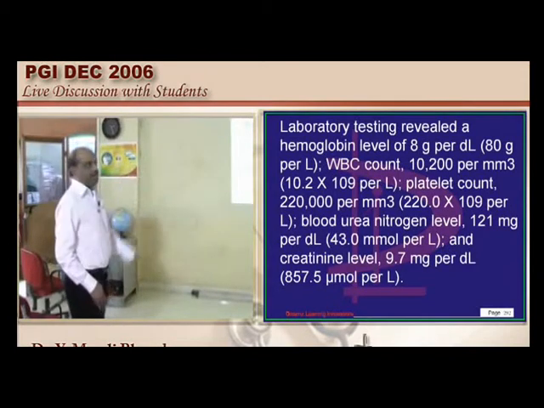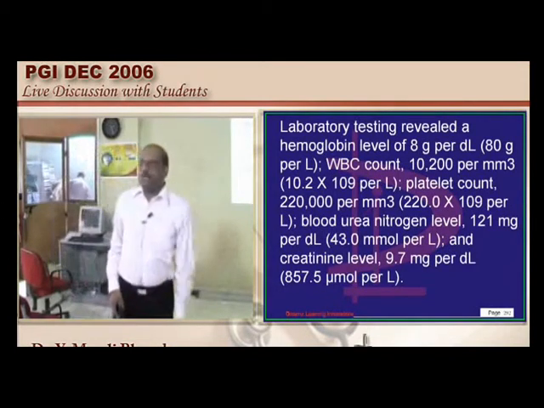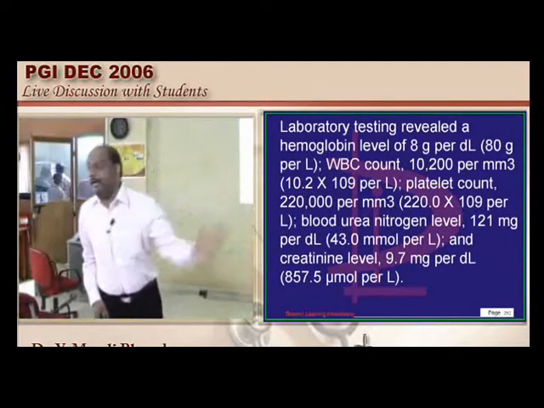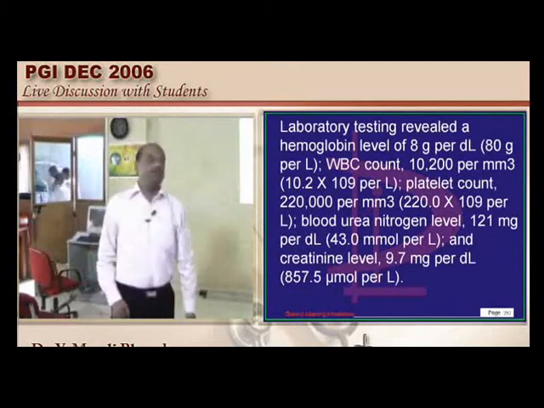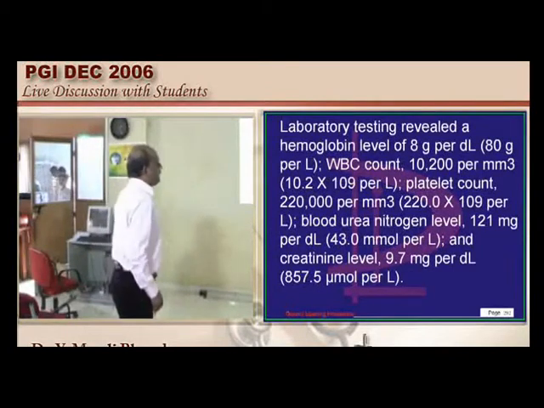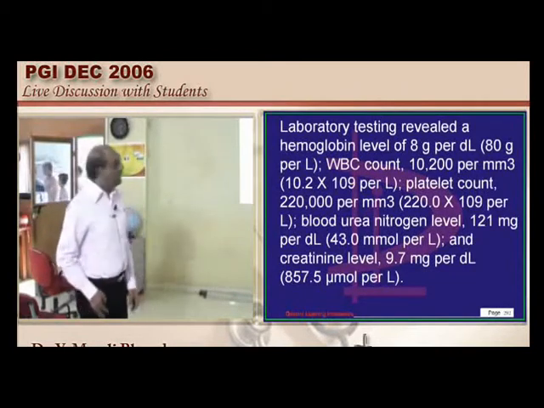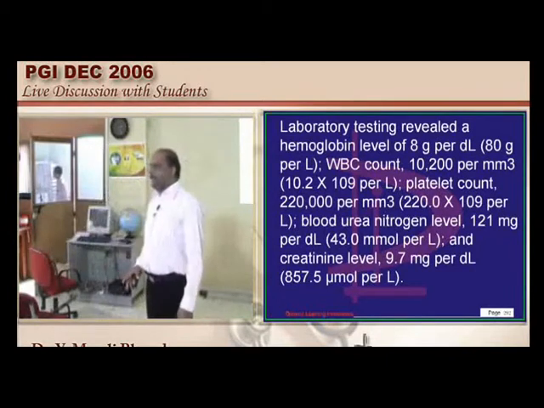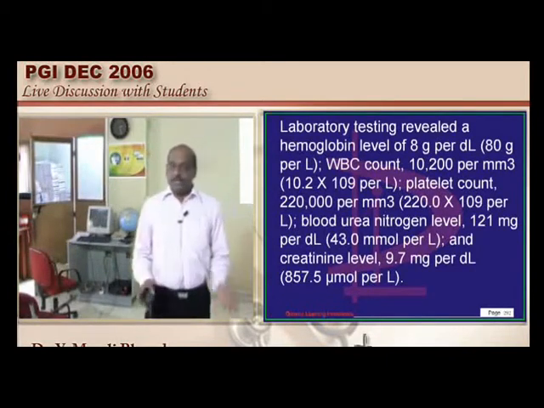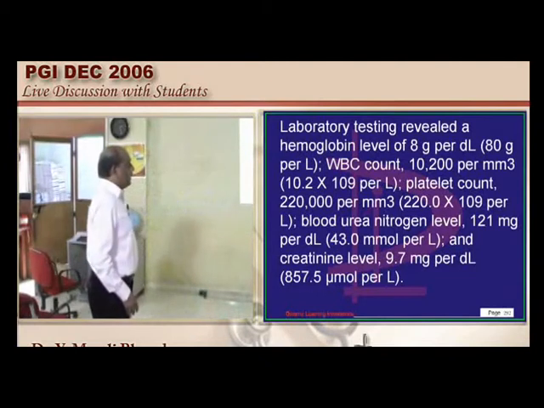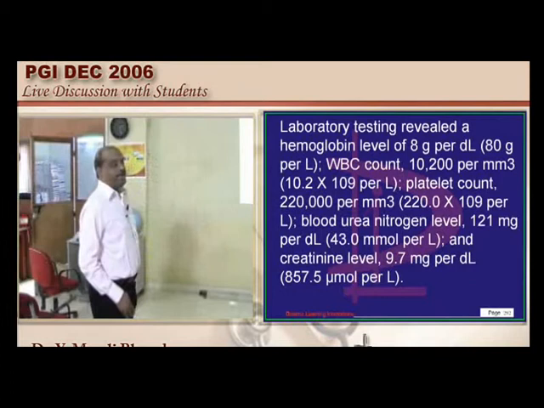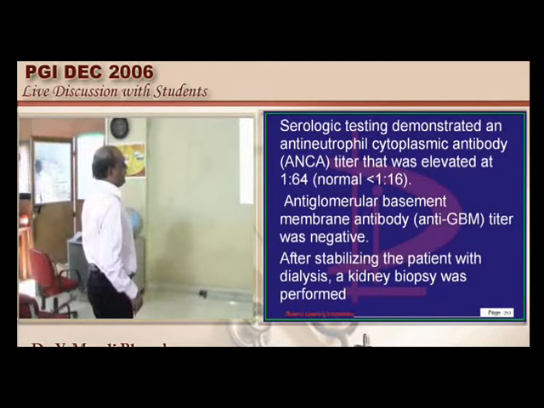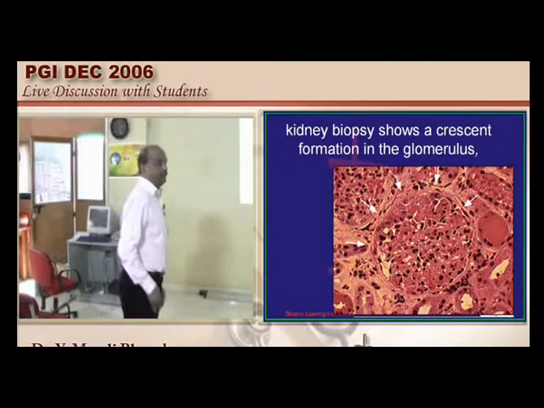So the positive serology of ANCA with the upper respiratory tract involvement, with the renal involvement, with the crescent formation, with the rapidly progressive glomerulonephritis and 4+ proteinuria, you should think of the possibility of Wegener's granulomatosis, which is the vasculitic state, is what I like to underscore to all of you. Within the ANCA you have the perinuclear and the cytoplasmic. So C-ANCA and P-ANCA: out of the two, C-ANCA is much more specific for Wegener's, whereas the P-ANCA is the one which is found in microscopic polyangiitis.